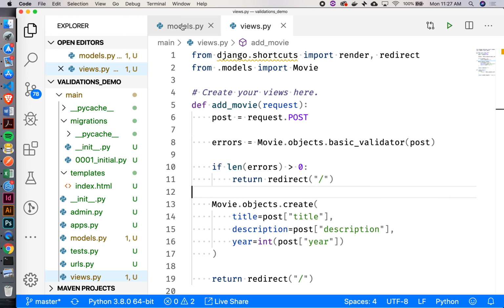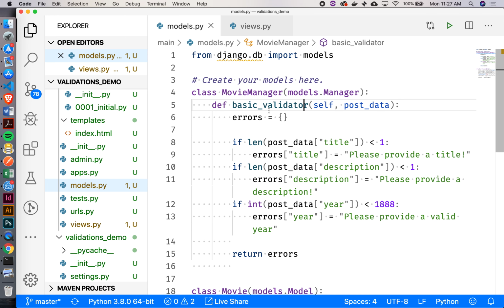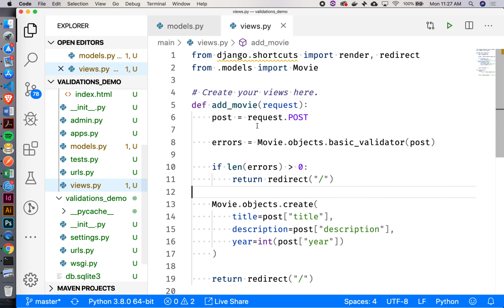I think I see what you're saying. So here, this is a parameter, right? It's what the function accepts. It's going to accept something called post data. However, in this context, I have something called post. That's what I'm passing it as an argument. So when the function is getting called, it's now actually an argument. When we defined the function, it's called a parameter. So those names don't have to be the same. Oh, okay. They're two different contexts. Okay. Right? Okay.